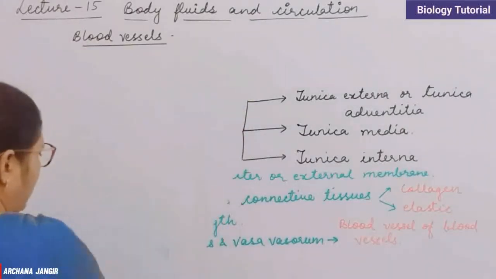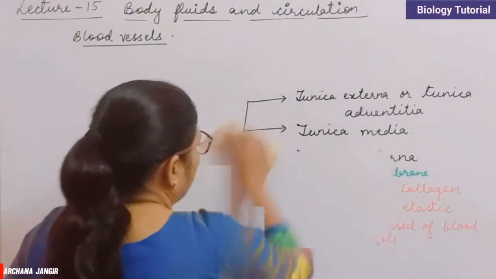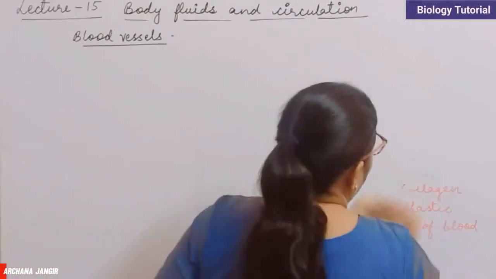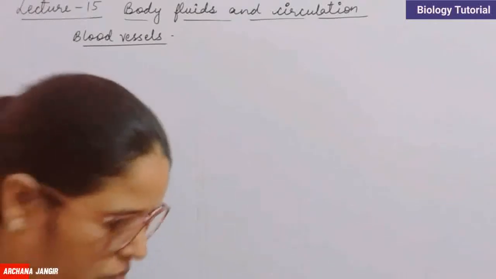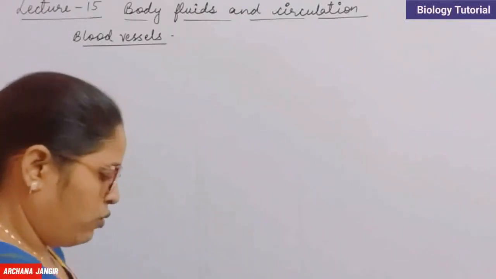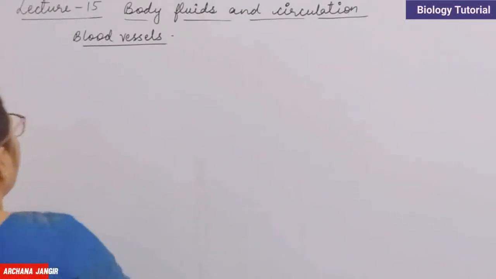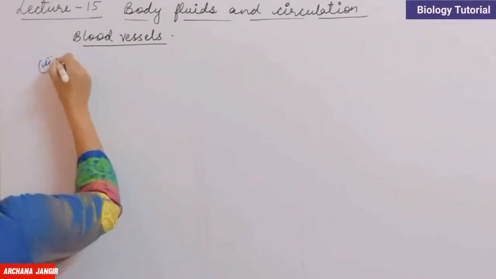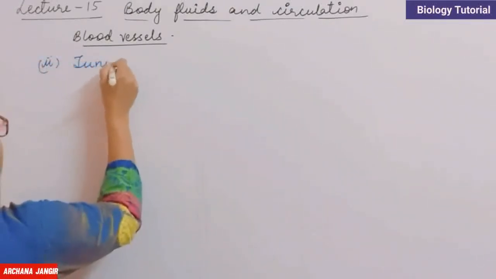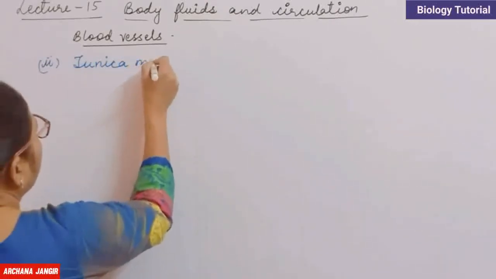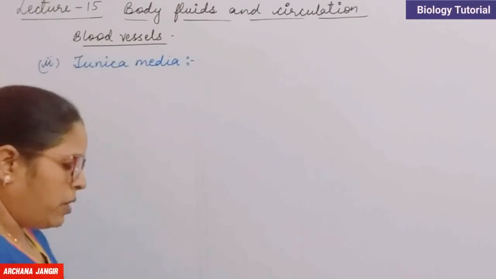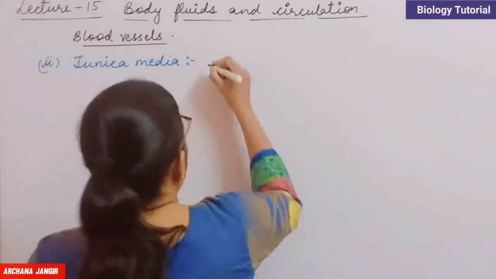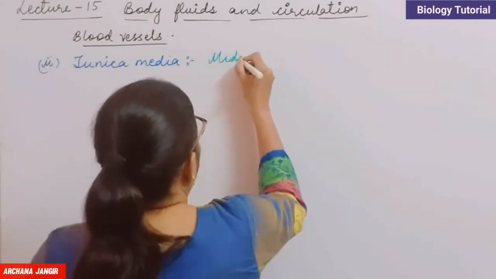The second layer, which is next to the tunica externa, is tunica media. As the name indicates, this is the middle one, so it is the middle layer.